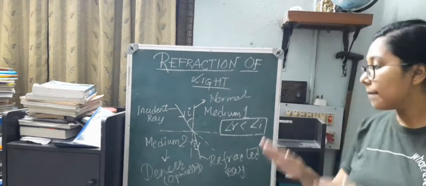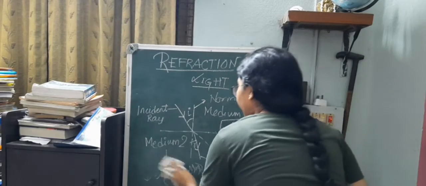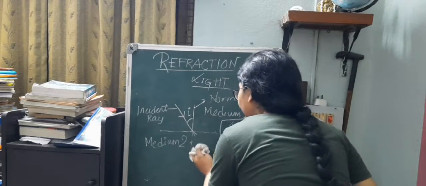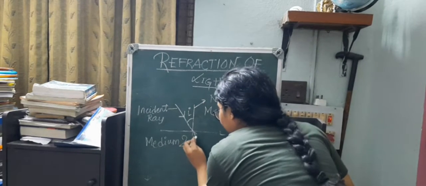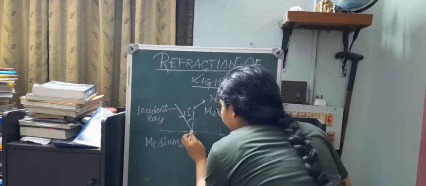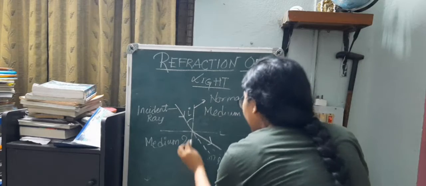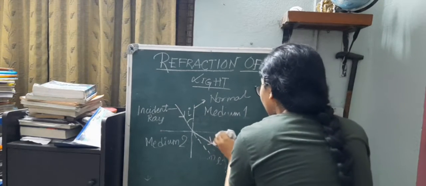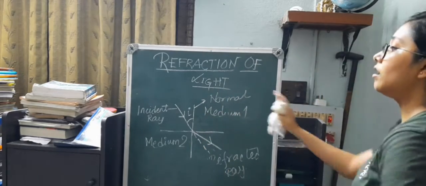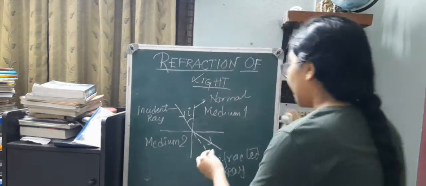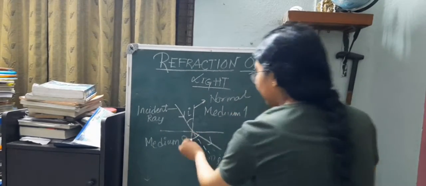But if we reverse the condition, that means if the ray would have refracted away from its original pathway towards a different path which is bending away from the normal, that is, instead of bending towards the normal, if the light ray would have bent away from the normal, then this particular ray is in a rarer medium, because in this case the angle of refraction with respect to the normal at the point of incidence is this angle.